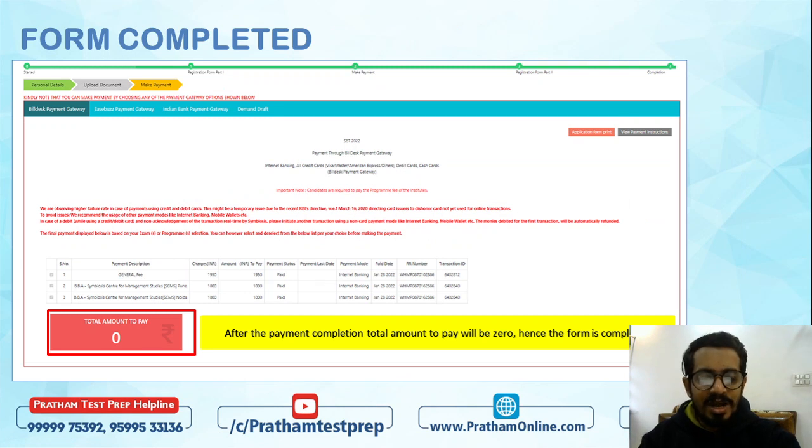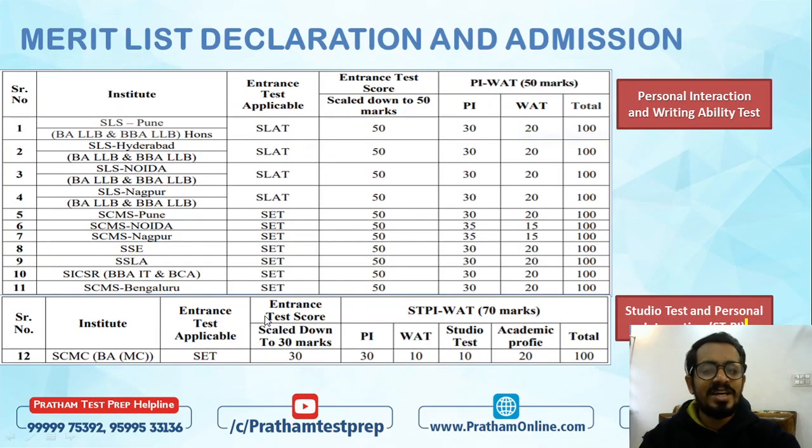Chaliye, so now I have already made the payment, and after that it will show this option, total amount to pay 0. Once it shows that 0 and you get paid option, all these three options, your form is done. You don't have to do anything else after that. That's it. So these are the things which you need to do.